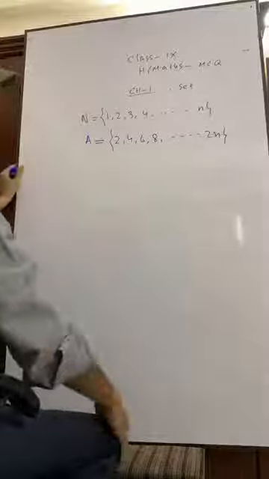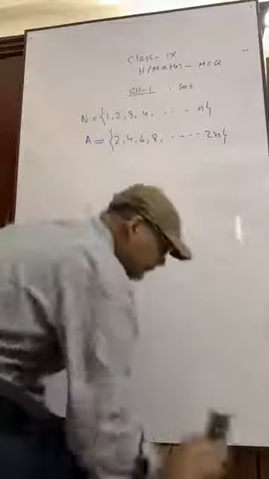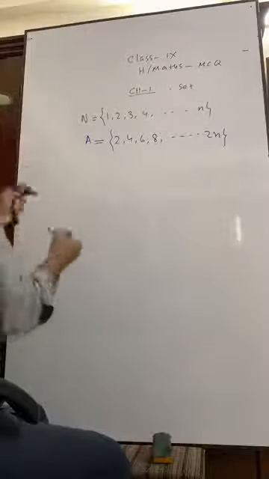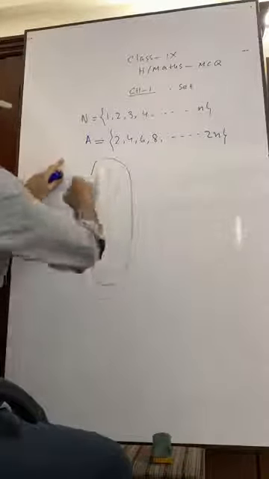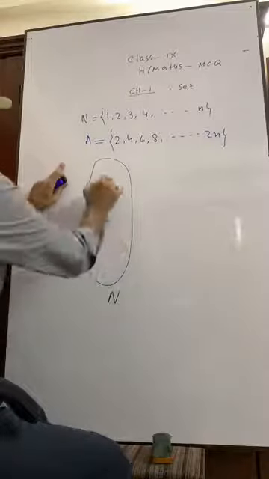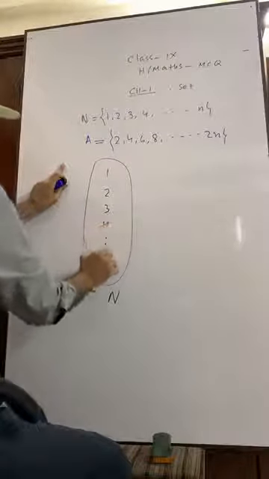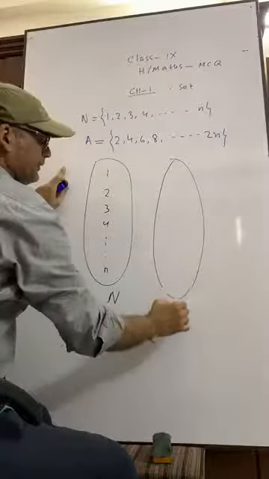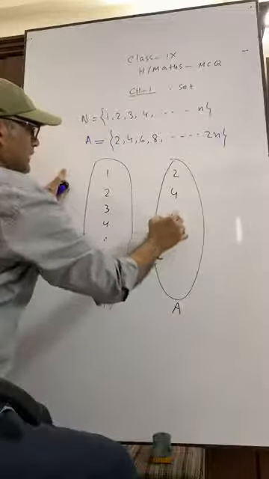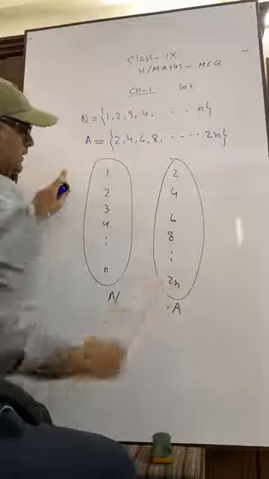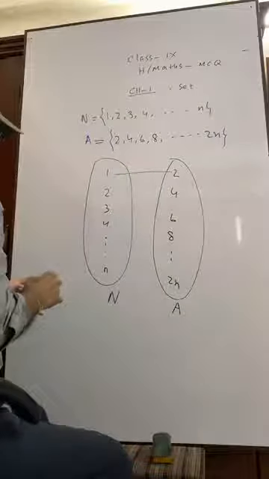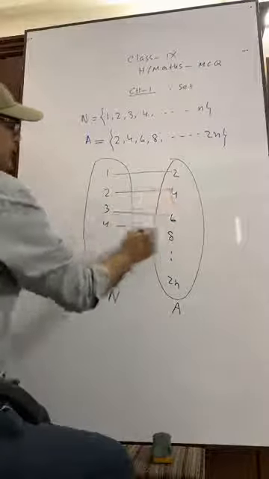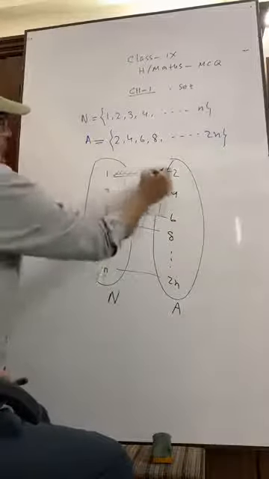Okay, good. What is N here? It is {1, 2, 3, 4, ..., n}. And suppose it is A, {2, 4, 6, 8}. Have you seen the combination? What does it mean?